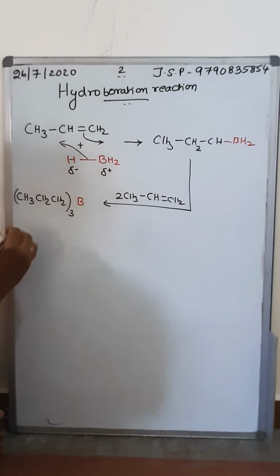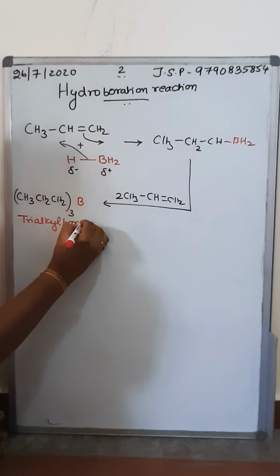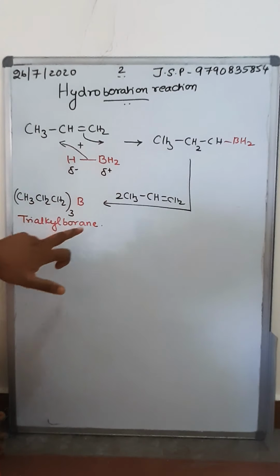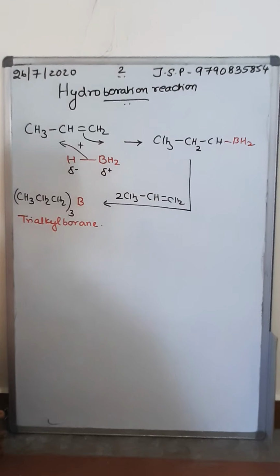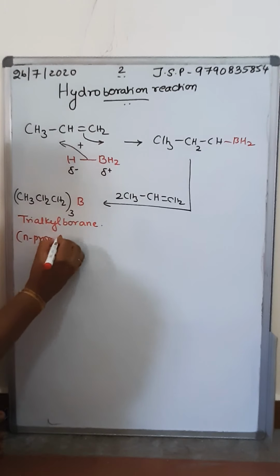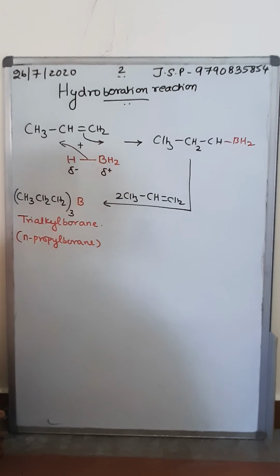This is called trialkyl borane. So this is the first step. It is a monoalkyl borane, and this is a trialkyl borane. If you want the specific name, simple, it is n-propyl borane. More specific. Right.